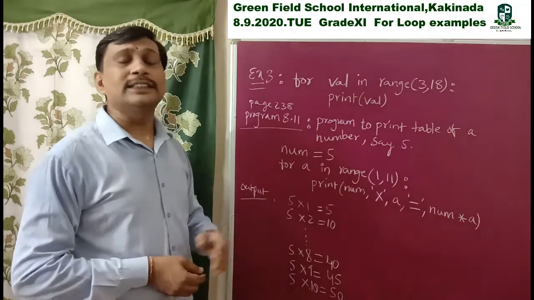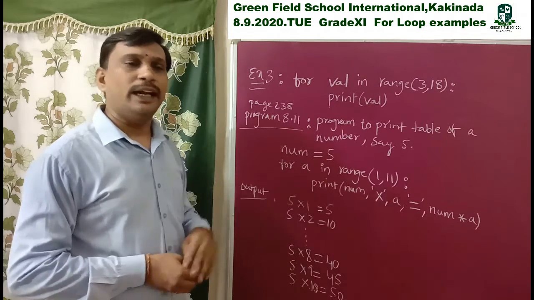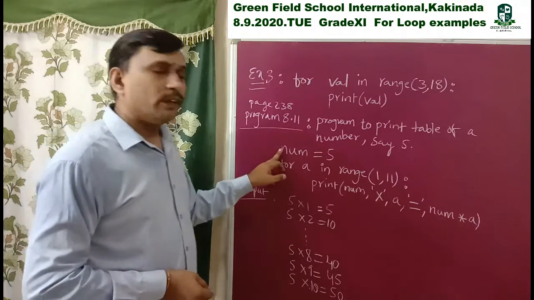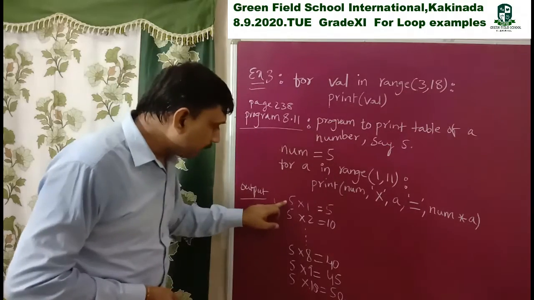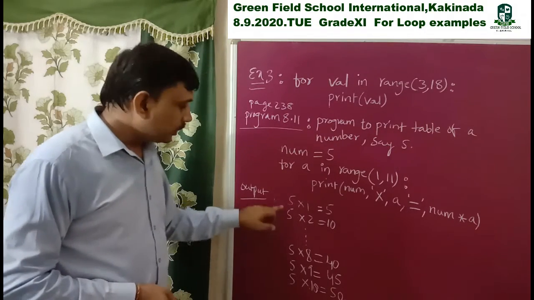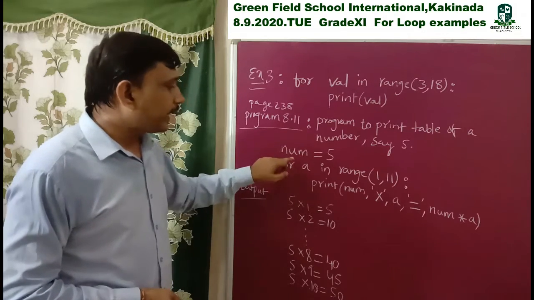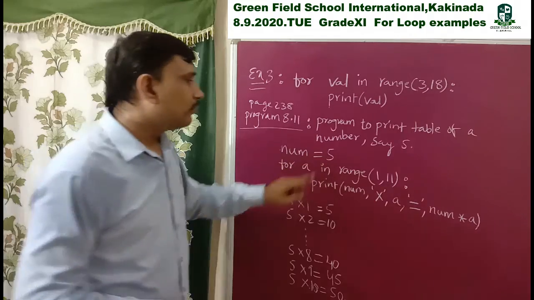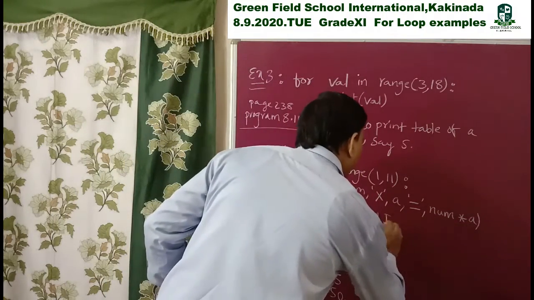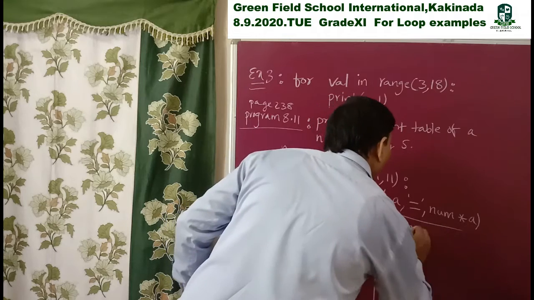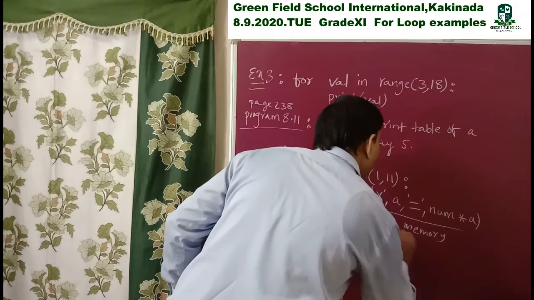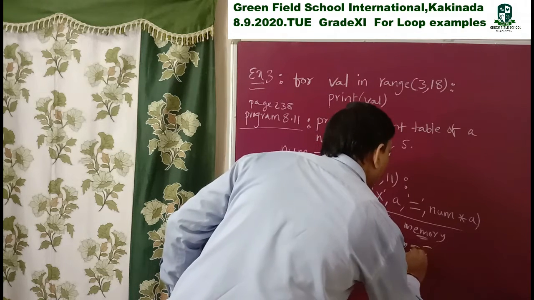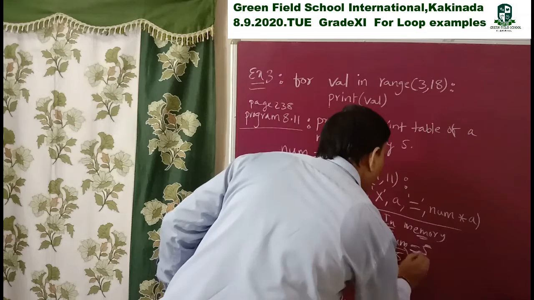Okay, so we start the processing of this program. First, observe this code. We take one number, 5. Every time we display 5, that's why we take one number: number is equal to 5. In memory, I take one variable. Num is a variable with value 5.